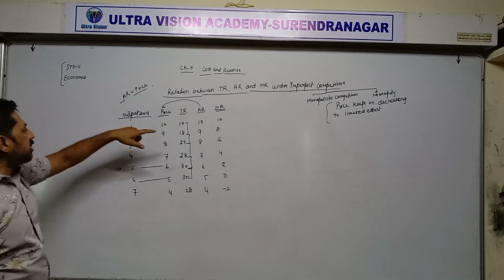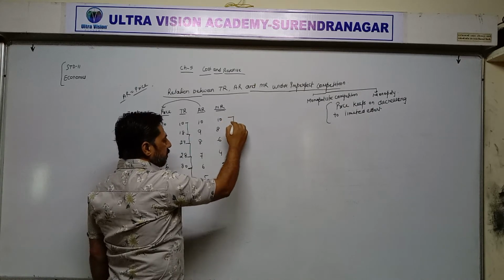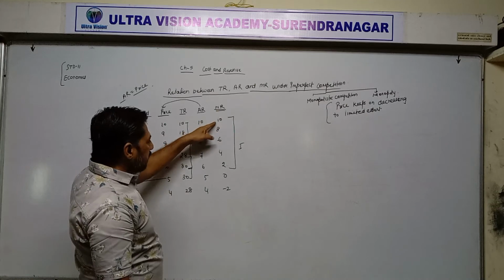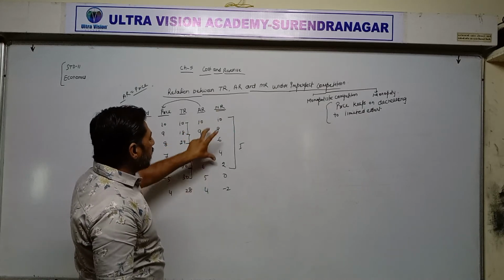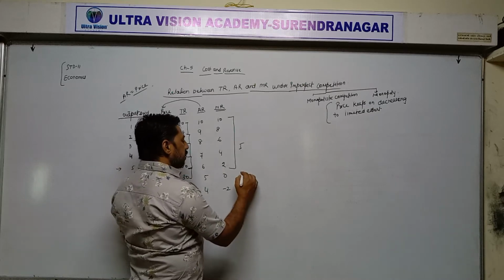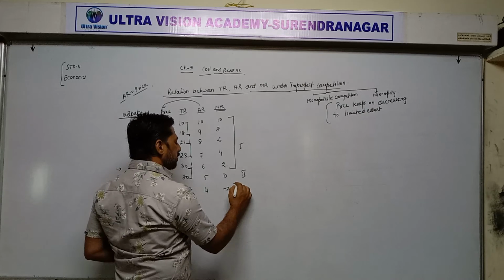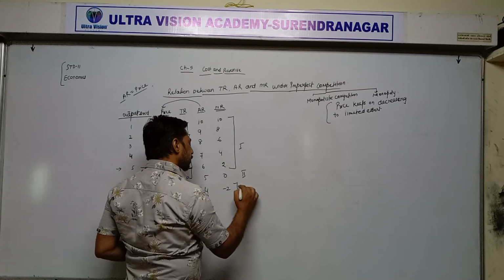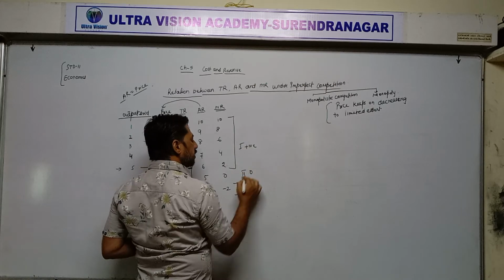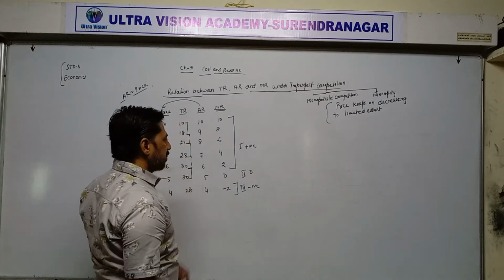Now on the basis of this schedule, we have 3 conditions. First condition is when MR is decreasing continuously, but it remains positive. Second stage when MR becomes 0. And third stage when MR becomes negative. Total it has 3 points.